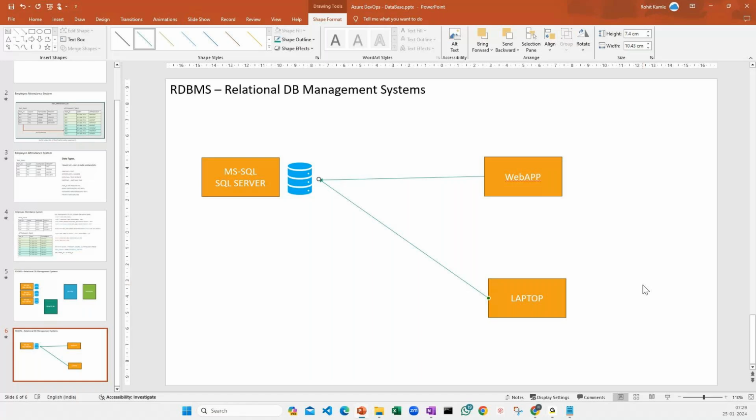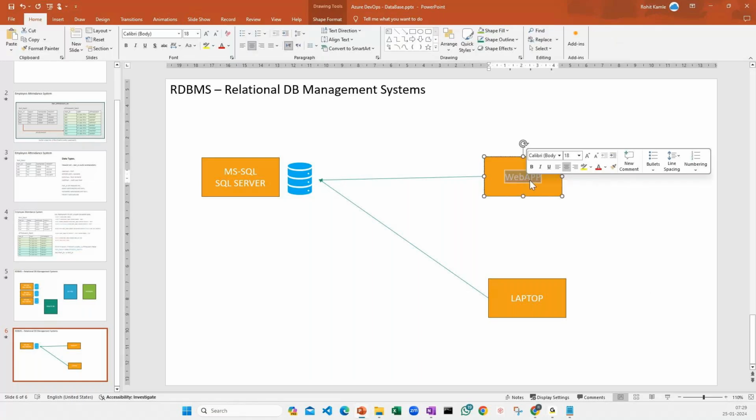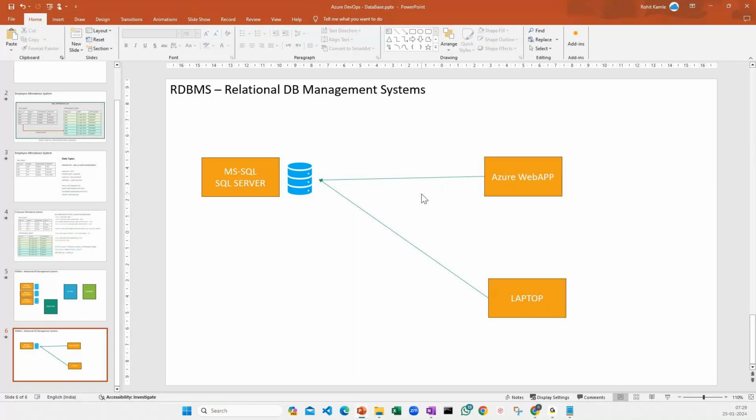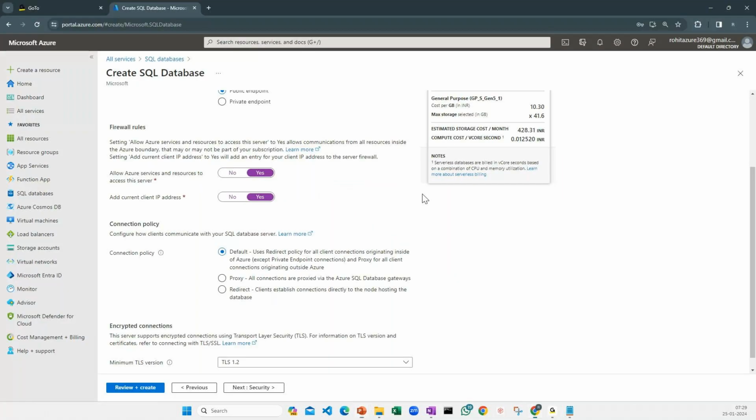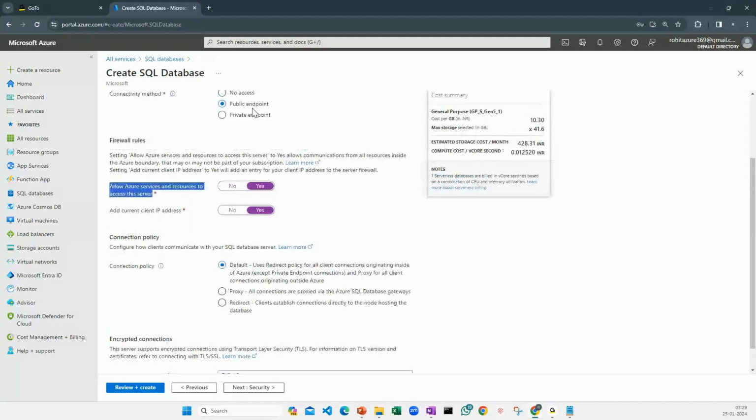But this web application is a part of Azure itself, right? So with this option, I'm enabling that yes, I want my Azure services to connect. But is it any Azure service, or can I only allow the services which I am creating in my environment? So I'm allowing this one. Even though I have enabled the public endpoint, it is not allowed for anybody else. It's only allowed for these two options.